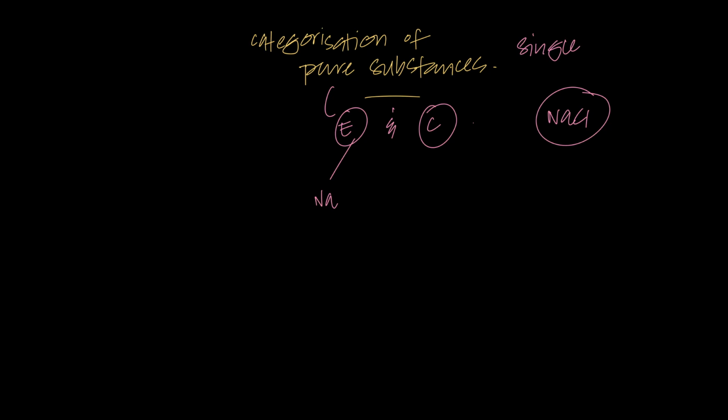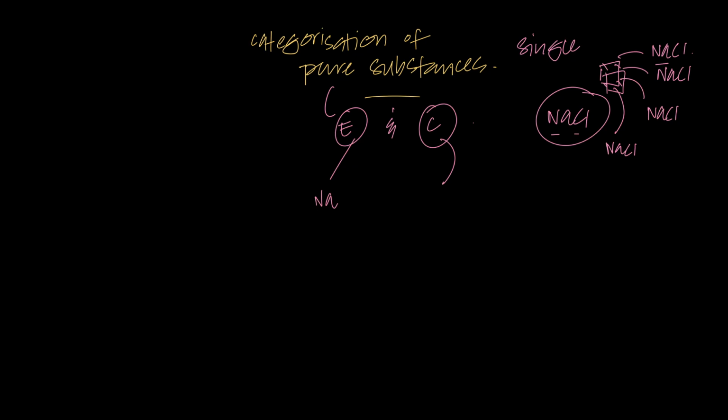And if you talk about compounds, although there are two different types of atoms, it's considered as a single substance. It's a single unit. For example, if you take a block of NaCl and you start to zoom into the block of NaCl, all the small units that you're going to have are going to be NaCl, NaCl, NaCl. That's why we call even a compound a pure substance, because it is a single substance.